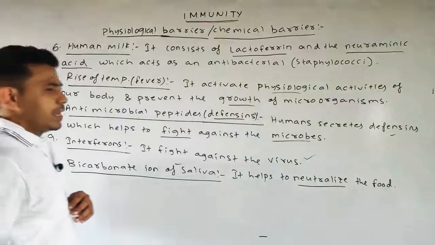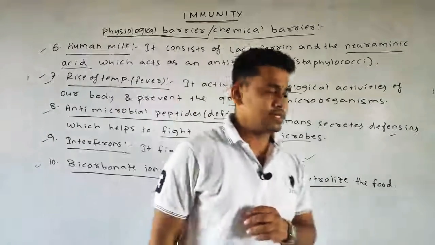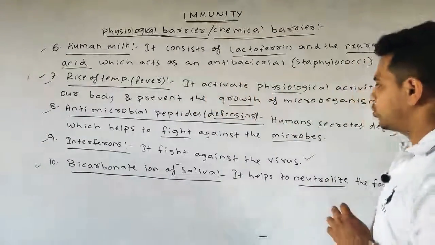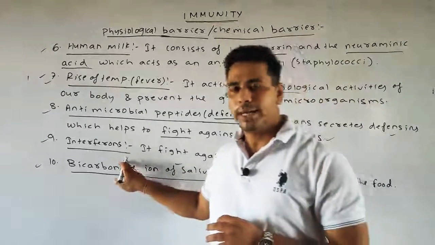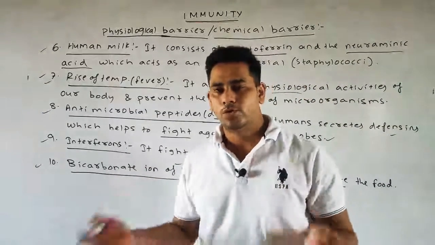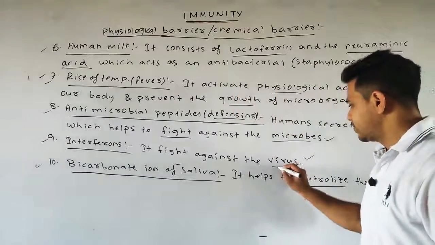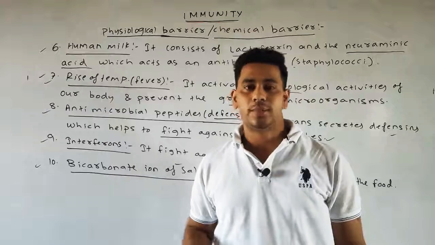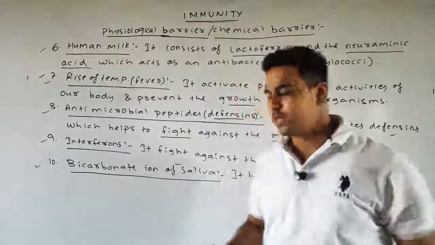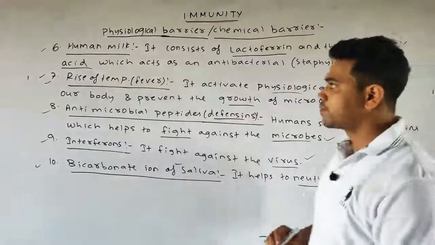Eighth, the antimicrobial peptides, or defensins, which act to fight against microbes. The ninth is interferon, which helps to fight against viruses. And lastly, the bicarbonate ions present in the saliva, which help in neutralizing the food.